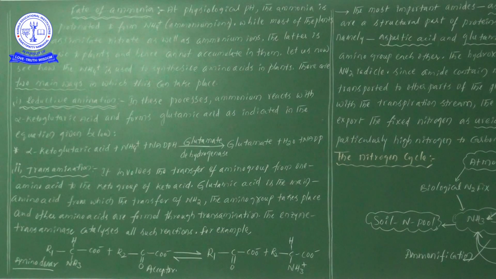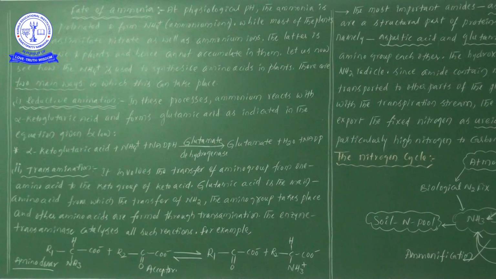Plants can synthesize nitrates as well as ammonium ions, and at physiological pH, ammonia is again protonated to form ammonium ions. The main important point we are concentrating on is that ammonium ions are toxic to the plants.